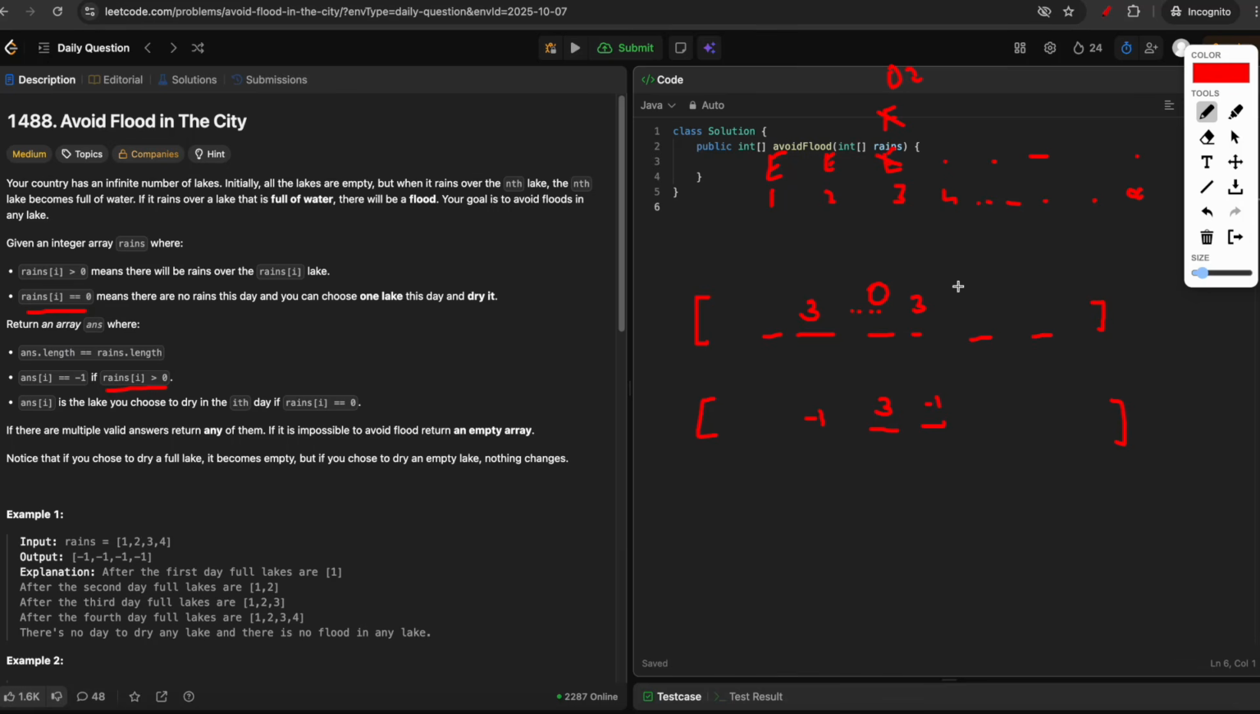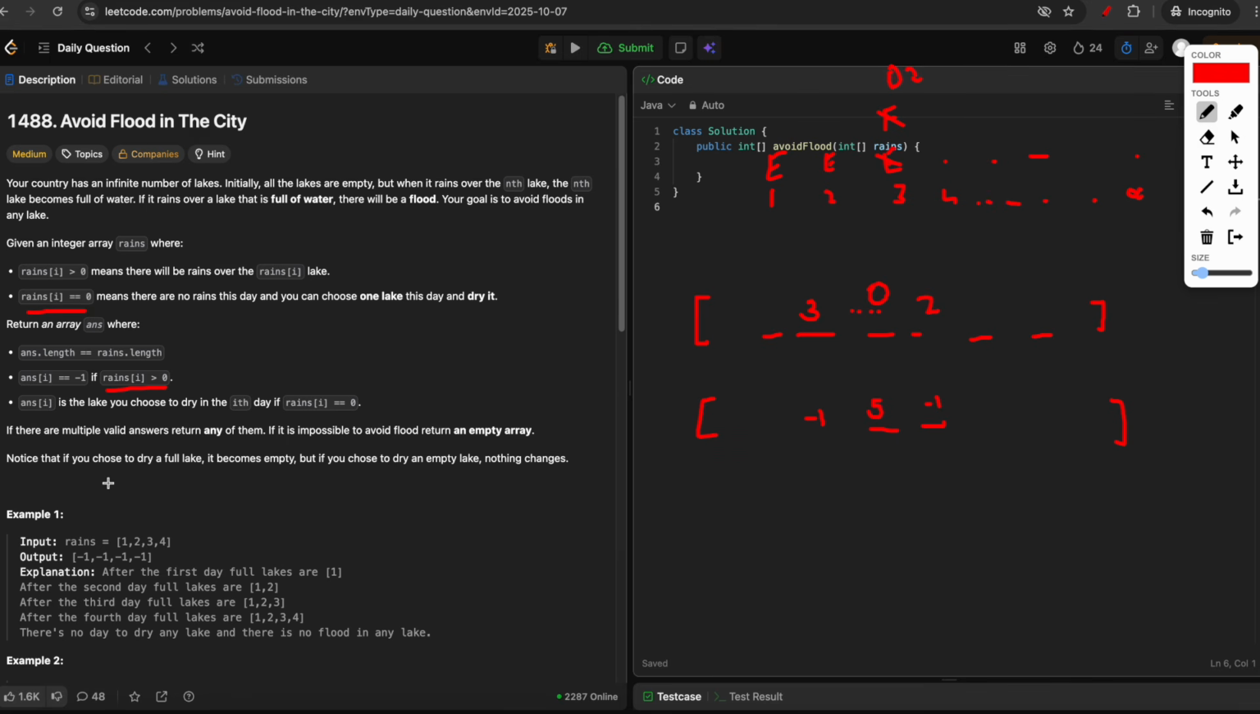Also, note that if a lake is already dry and you choose to dry it again, then nothing changes. So suppose you have an input like this. In this you can choose any lake. Suppose I choose lake 5. Lake 5 is empty, so if I try to dry it, it remains the same, so there's no change. And if there are multiple valid answers, you can return any of them. And if it's impossible to avoid the flood, then you just have to return an empty array instead of all the values filled.